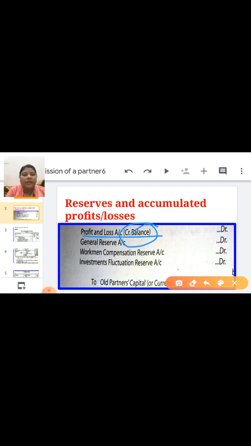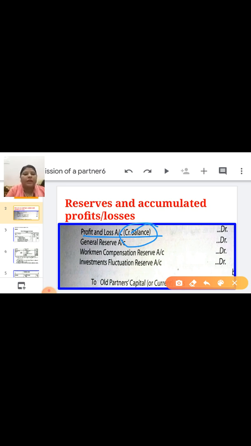When there is a loss, it means there is a debit balance. So the debit balance of P&L you have to write on the credit side, it means loss. Always remember this thing: if the P&L account is credited, it means profit; if it is debited, it means loss. According to this you have to distribute it.